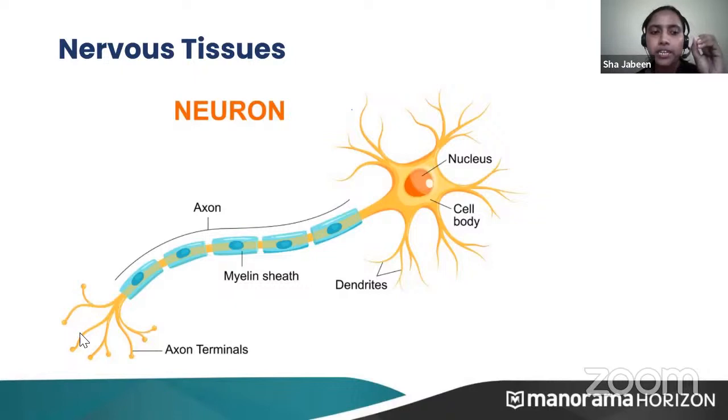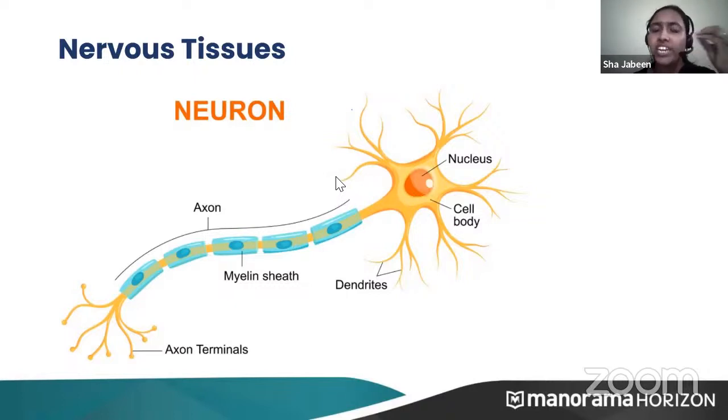Once the signal reaches the axon terminal, it again gives the signal to the dendrites. This is how the signal gets transferred from one neuron to another, and it's very quick, within milliseconds. Just imagine I'm thinking something in my brain and I'm speaking, it happens within seconds. Similarly, if you imagine some school friend, immediately the image comes to your mind.